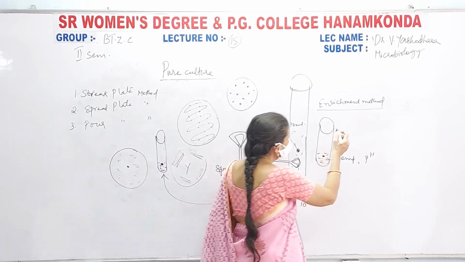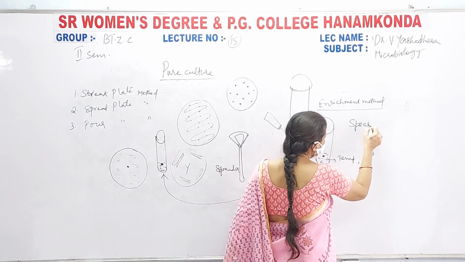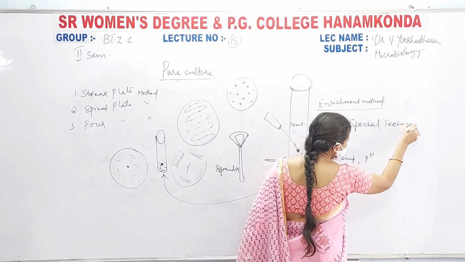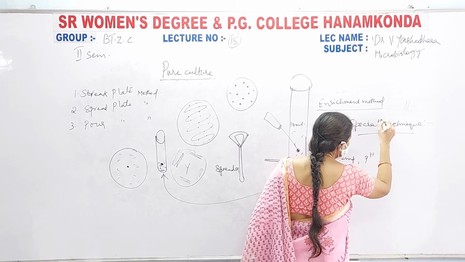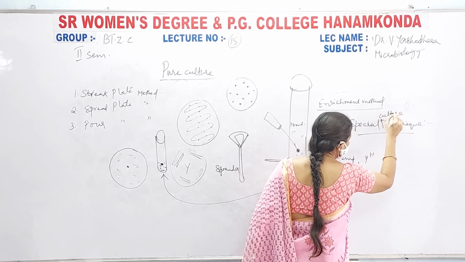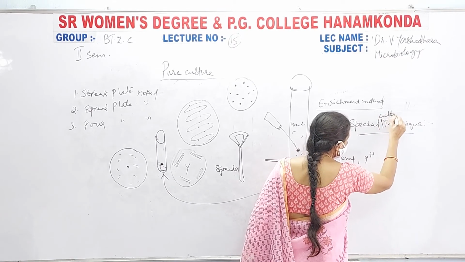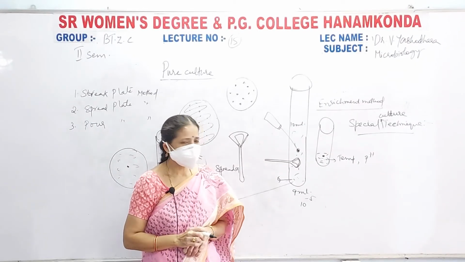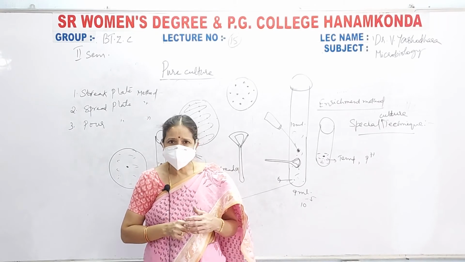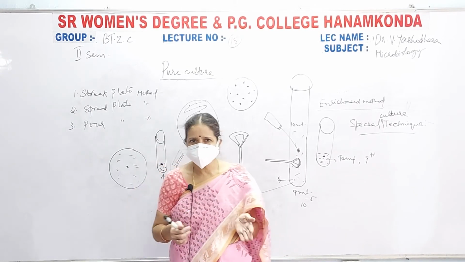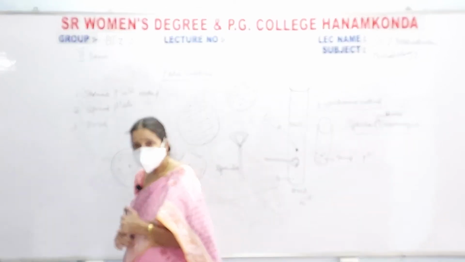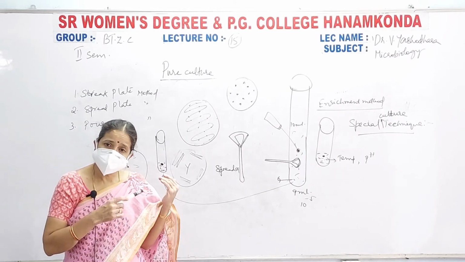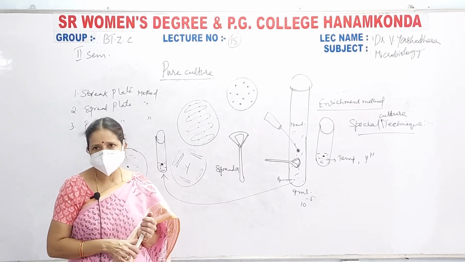Next one is special technique, or special culture technique. Okay, special culture technique. In this special culture technique, what you will be doing is, the microorganisms which you want to separate and grow as pure culture, for the growth of such microorganisms, if any other microorganism is present along its side or along with it.